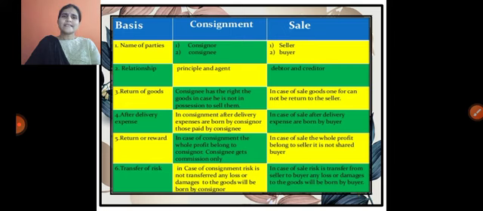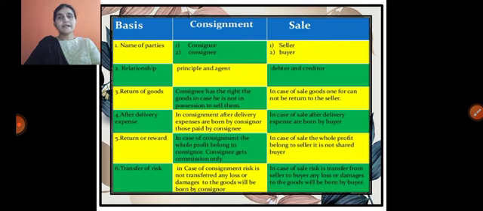So let us understand the major difference between consignment and sales. In consignment also, both parties are involved, consignor and consignee. But in sales, the parties are called seller and buyer. The relationship between the two parties in consignment is called principal and agent, because the principal is the owner of the goods and the agent sells the goods on behalf of the owner.